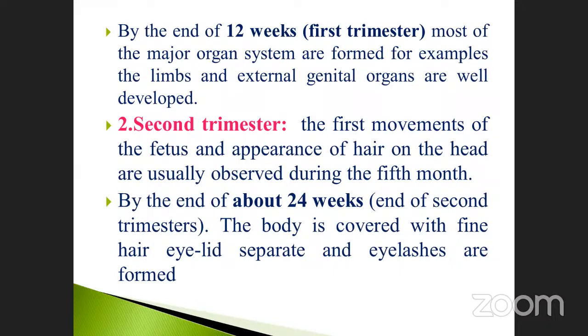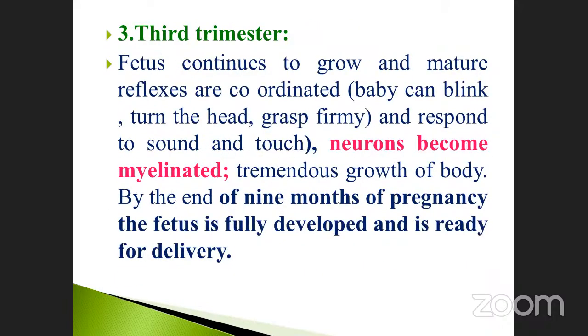Here, the major important category, which one do you know? Hair as well as the eyelash and eyelid. Second trimester, that means the second 3 months. First 3 months, 12 weeks, second 3 months, 24 weeks. Okay, so this is very, very important. Third trimester, otherwise called another 3 months, that is 9 months, like that.